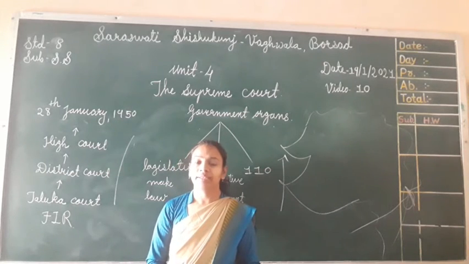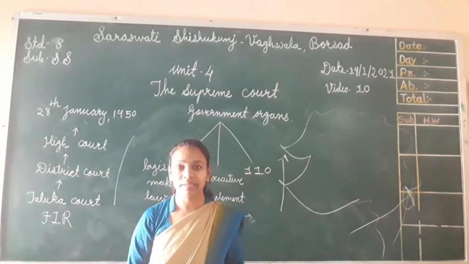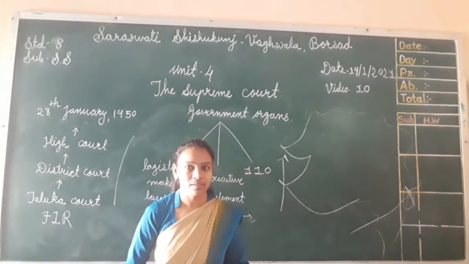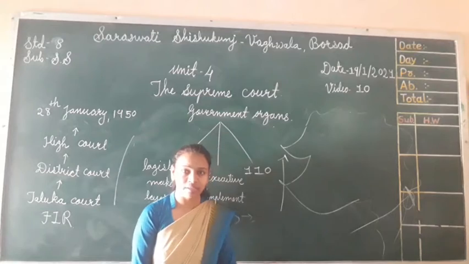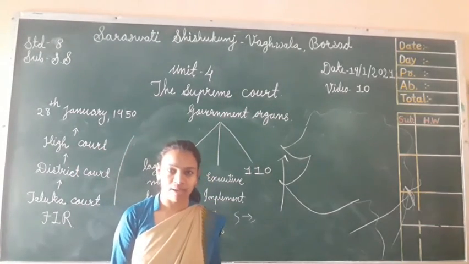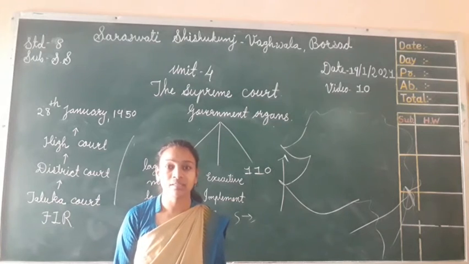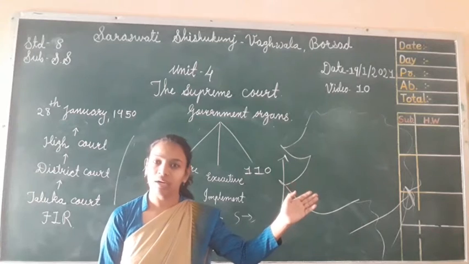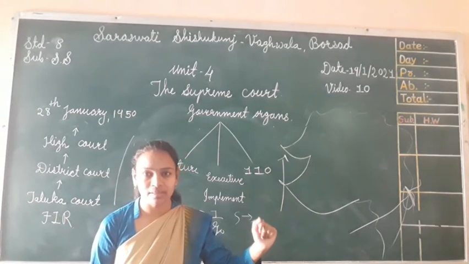So at the last, what happened? The judgment came in favor of Gujarat, and Gujarat won this case. And who gave the judgment in this case? The Supreme Court gave that judgment in favor of Gujarat, saying it is right to raise the height of the dam. So Gujarat won this dispute.